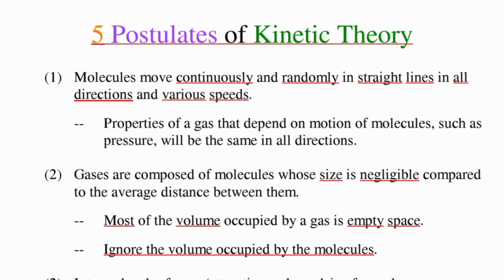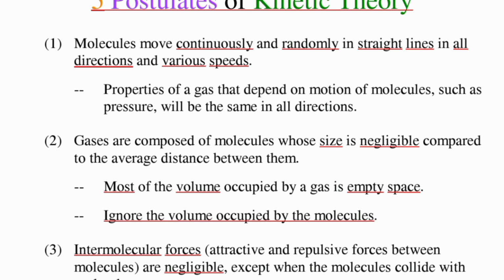Here are some important postulates of kinetic theory. Molecules move continuously and randomly in straight lines in all directions at various speeds. Molecules have no fixed direction. They collide with the walls of the container, bounce back, take another direction, hit another molecule, and then hit the wall of the container again. So they are moving randomly, hitting one another and the walls of the container.